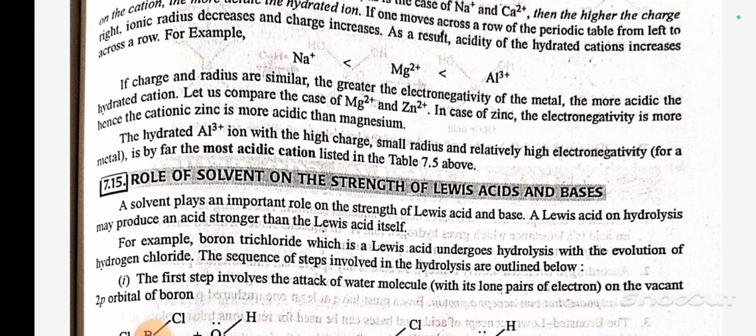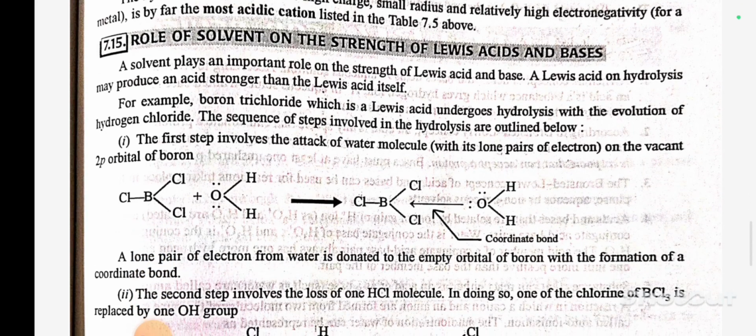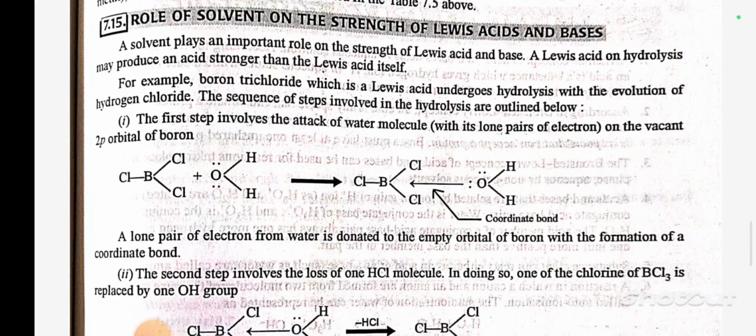Let us compare the case of magnesium Mg2+ and Zn2+. In the case of zinc, the electronegativity is more, hence the zinc cation is more acidic than magnesium. The hydrated Al3+ ion, with the high charge, small radius and relatively higher electronegativity, is by far the most acidic cation.